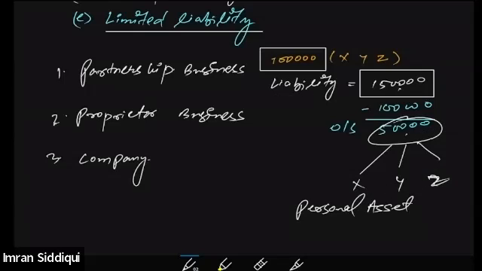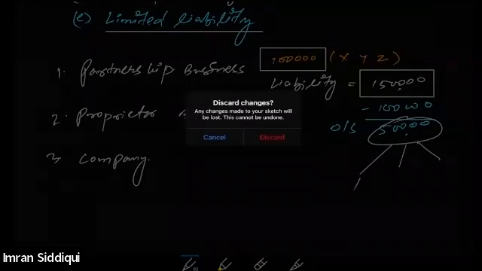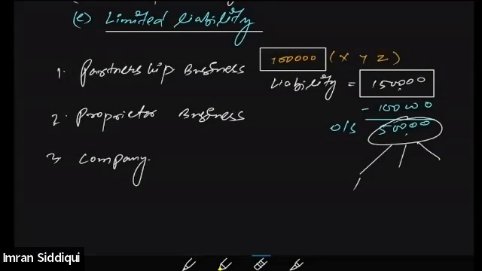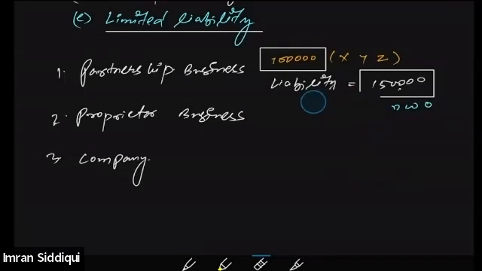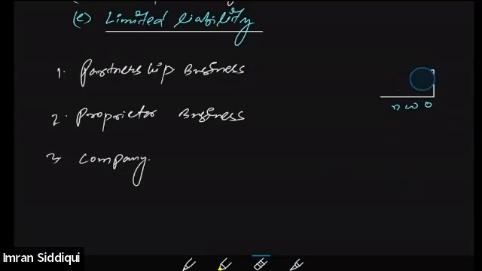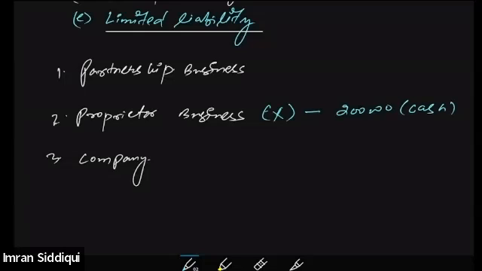Let's also consider the case of the proprietorship system. Let's suppose there is Mr. X who has started a proprietorship business by contributing 2 lakh into the business. So total cash available in the business is 2 lakh.